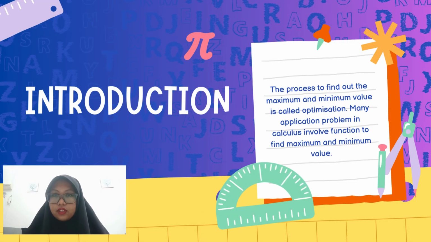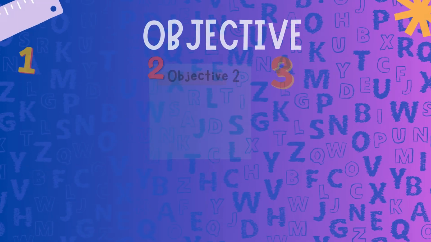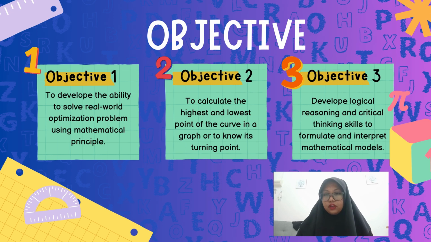First, the introduction. This video is about the process to find out the maximum and minimum value, that is called optimization. Many application problems in calculus involve function to find maximum and minimum value. We have three objectives for this video. First, to develop the ability to solve real-world optimization problem using mathematical principle. Second, to calculate the highest and lowest point of a curve in a graph or to know its turning points. And third, to develop logical reasoning and critical thinking skills to formulate and interpret mathematical models.